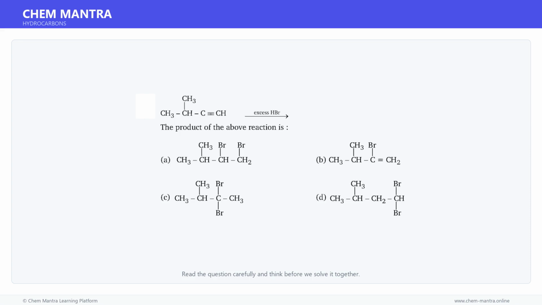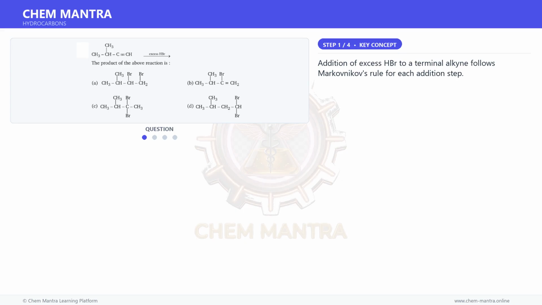Here is a question. Read it carefully and think about the answer. Let us solve it step by step. Let us first understand the key concept here. Addition of excess HBr to a terminal alkyne follows Markovnikov's rule for each addition step. Moving on to the next step.